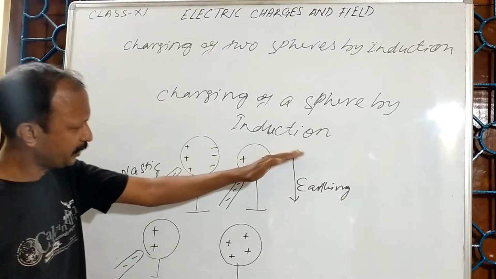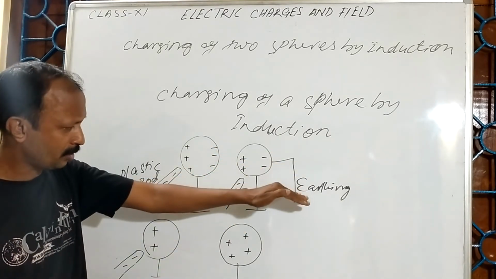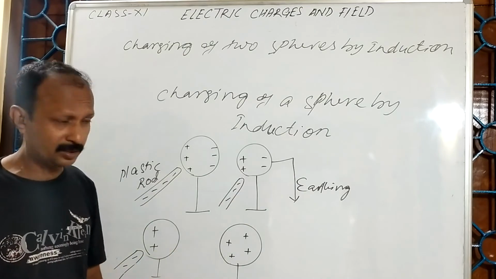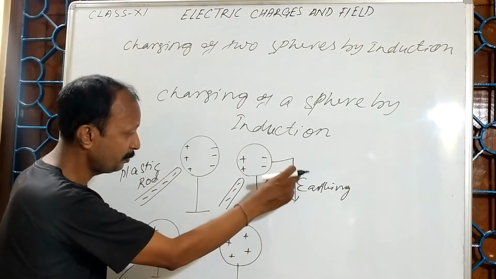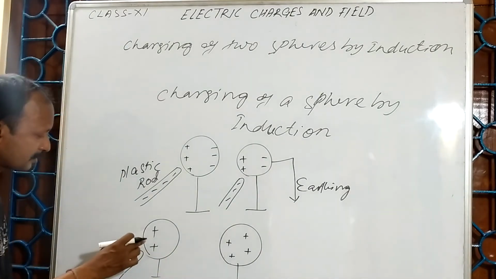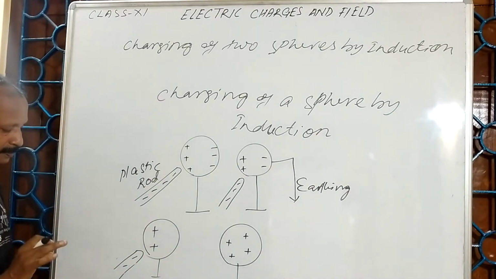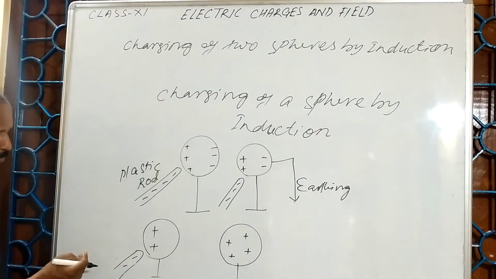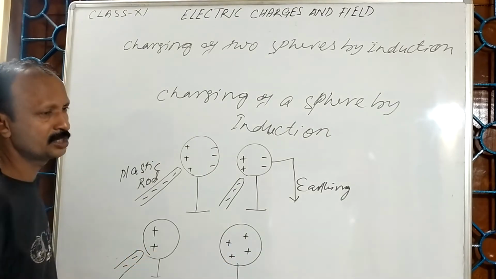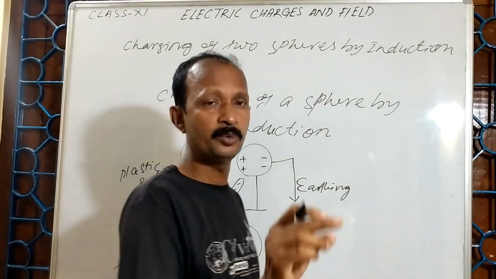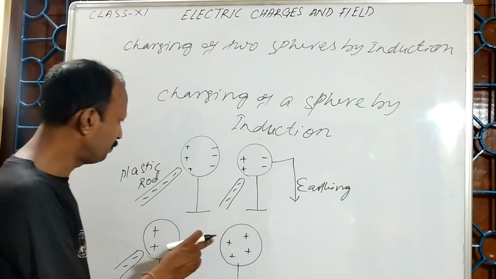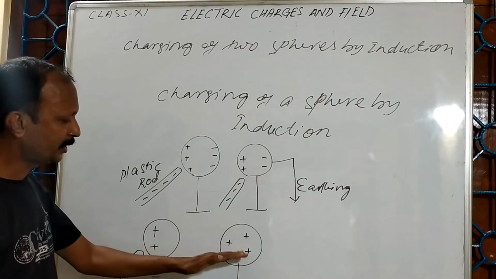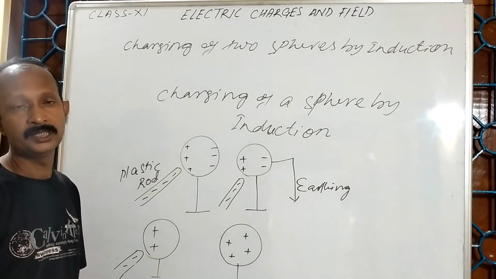If I connect it with the help of a conductor to the earth, that means if I make earthing, the electrons will shift to the earth. That means now the positive charge is left. Now I remove this negative charge. This positive charge will redistribute uniformly. That means I made this object positively charged.